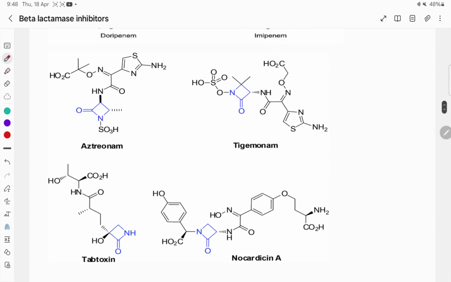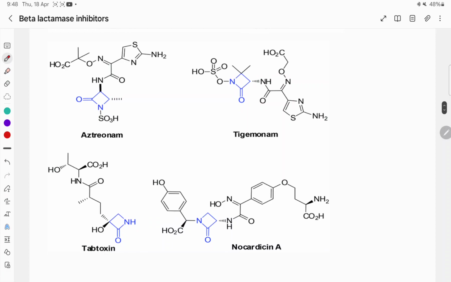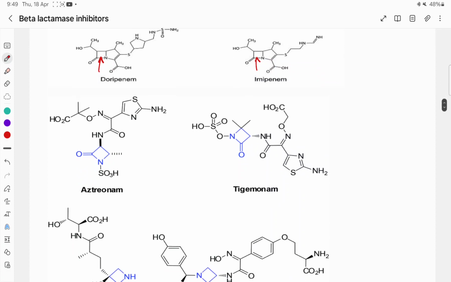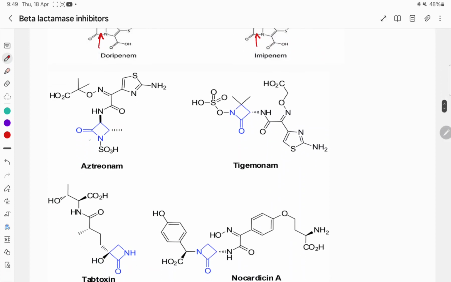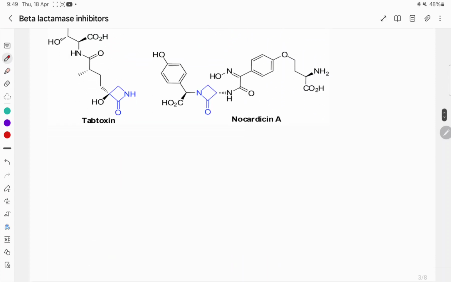Similarly, let us see some monobactams like aztreonam, tigemonam, tabtoxin, nocardicin A. So everywhere the beta-lactam ring is there, and this beta-lactam ring is broken by the beta-lactamase enzyme, and this loses the activity.